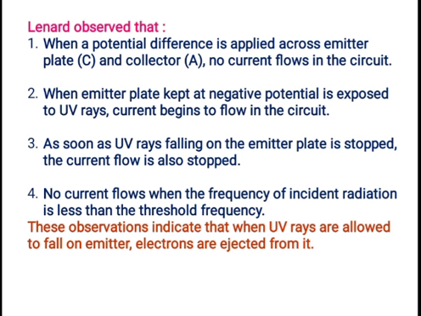Current will not flow. These observations indicate that when UV rays are allowed to fall on the emitter, electrons are ejected from it. So UV rays have a suitable frequency, as well as a suitable wavelength. For that reason UV rays can emit the electrons, that is, eject electrons from the surface of the metal.